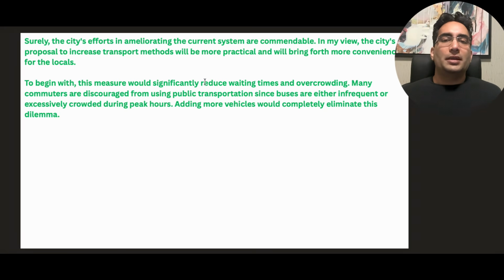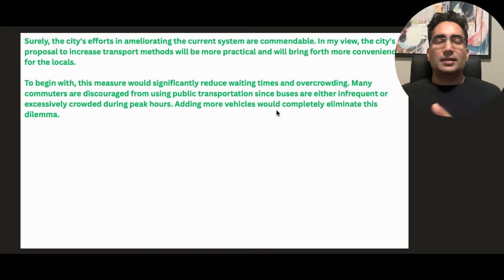So here I've mentioned it would reduce waiting times and overcrowding, and now I'm going to explain this in more detail here. "Many commuters are discouraged from using public transportation since buses are either infrequent or excessively crowded during peak hours. Adding more vehicles would completely eliminate this dilemma." There I go. So I mentioned the heading, and later it's basically the process explaining why and how.